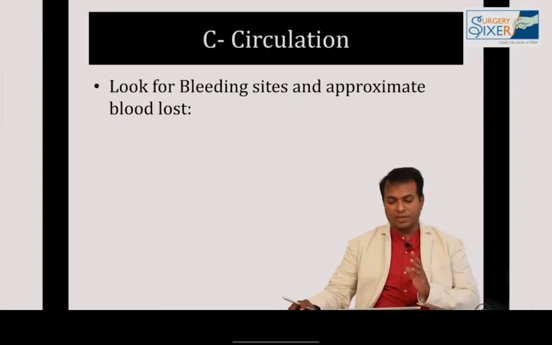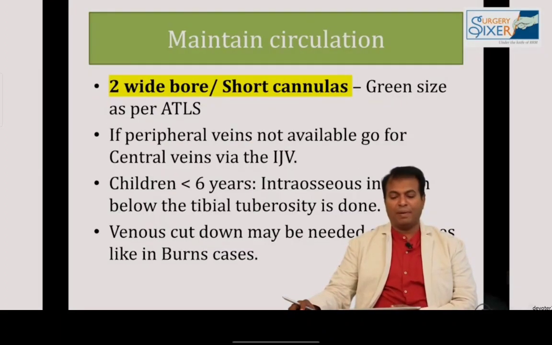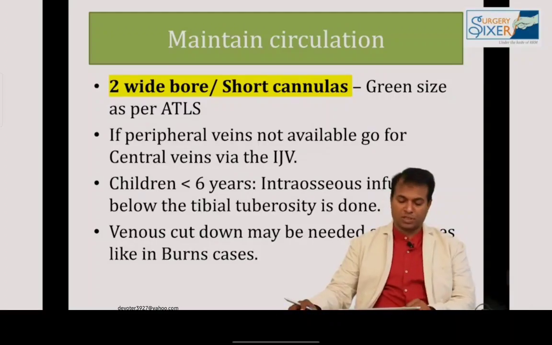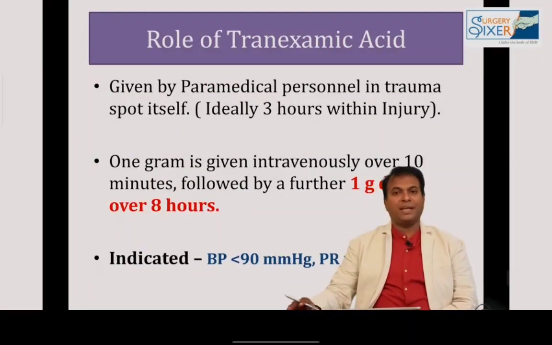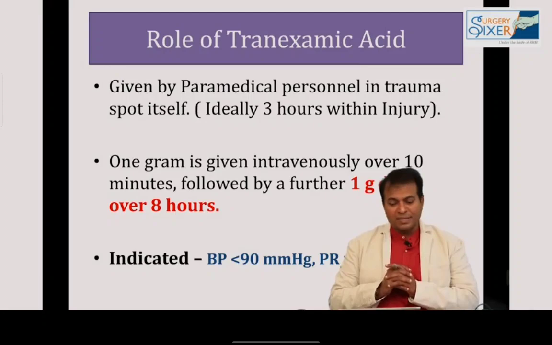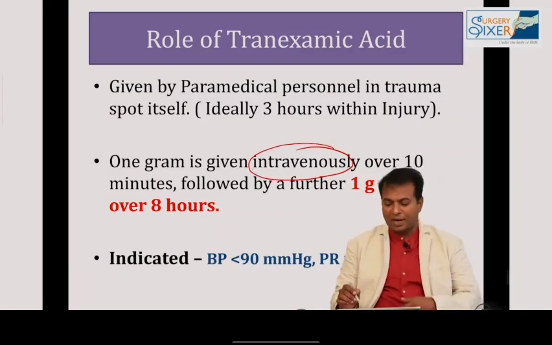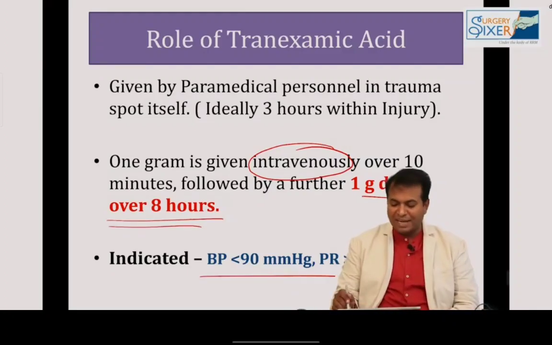Then we saw breathing, we saw circulation, and we discussed how to maintain the circulation by putting two green cannulas. 1 liter of hypotonic saline is infused, and maintain permissible hypotension. Please maintain permissible hypotension. And we discussed the CRASH-2 trial in which 1 gram of tranexamic acid is given IV on the spot itself, and another 1 gram is given over 8 hours for people having BP less than 90 and pulse rate more than 110.